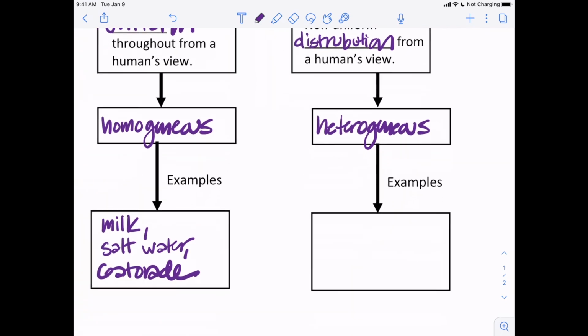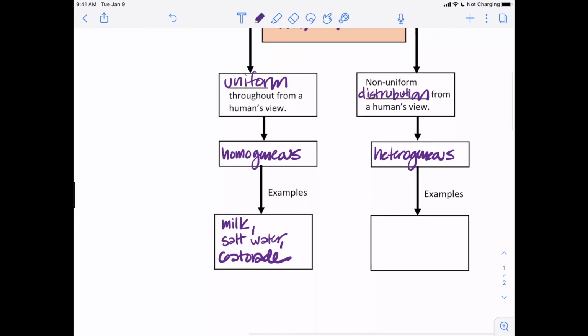There's tons of mixtures that are heterogeneous. In fact, most of them that you see probably are. So for example, a chocolate chip cookie, you can see individual particles and pieces. Pizza, bubble tea, anything that you can see the individual pieces floating, like dirty water, stuff like that is all heterogeneous.